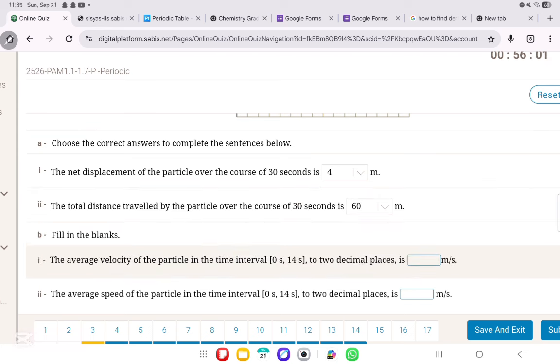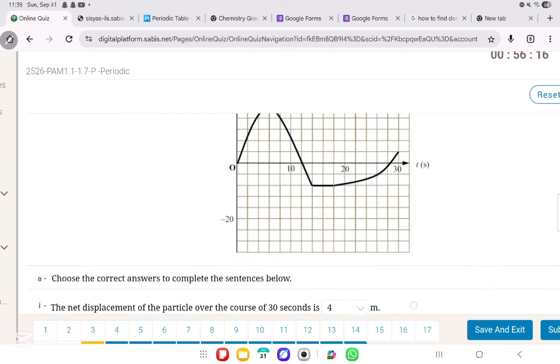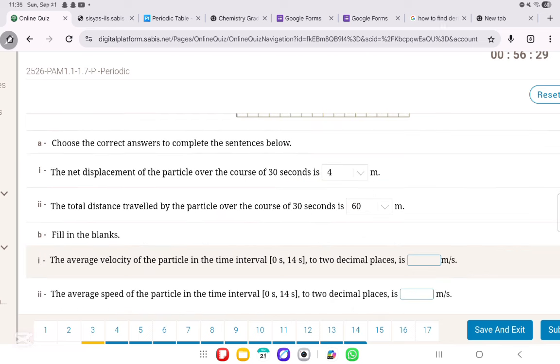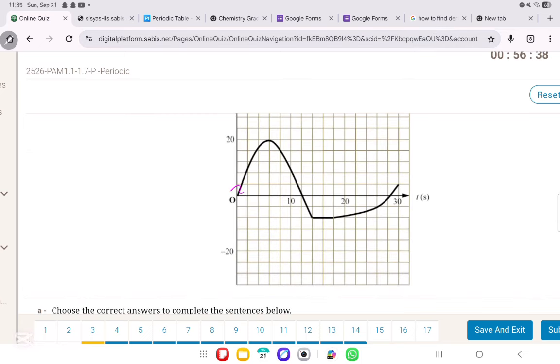Now, part B. The average velocity of the particle in the time interval 0 seconds to 14 seconds, to 2 decimal places. So we have the displacement and we need to find the average velocity. So it's going to be 4. Actually, wait. Sorry, my bad. I did not read. Guys, you should read in the exam. The average velocity of the particle in the time interval 0 seconds to 14 seconds. So you go to 0 seconds here and then you go to 14.